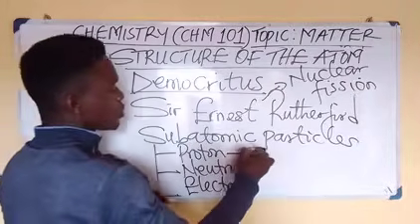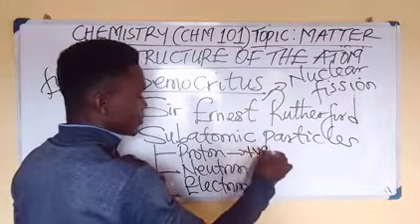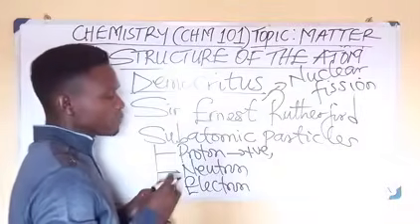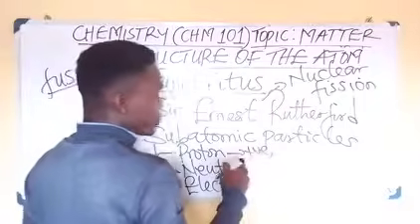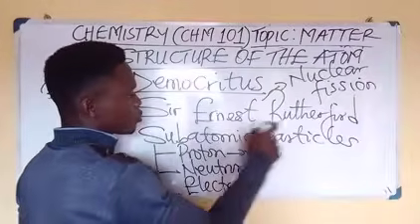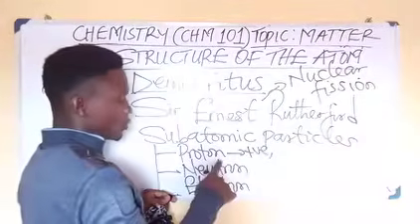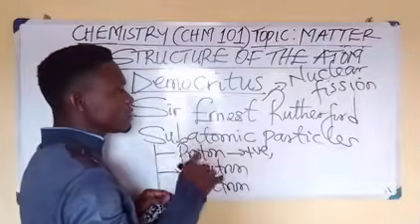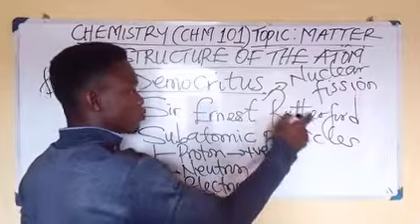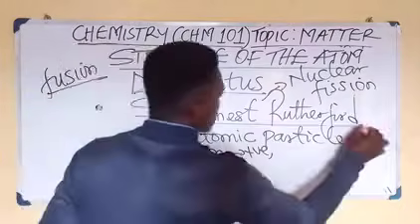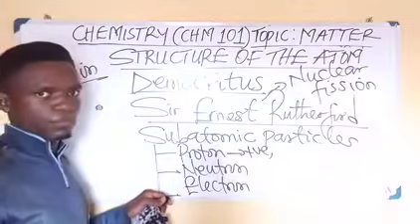Now the proton is what? Positively charged. Alright, the proton is what? Positively charged. And it was discovered by Sir Ernest Rutherford. Sir Ernest Rutherford discovered the proton.